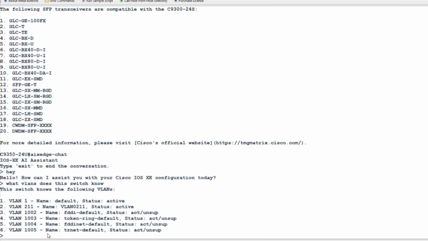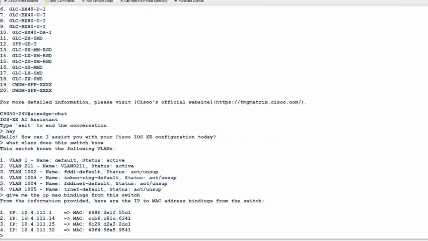Let's ask about the IP MAC bindings. Okay, and now we see information regarding the IP MAC bindings of this switch. This information is from the ARP table. But what if we want to configure something on the switch? Let's say that we want to configure a VLAN. Let's say VLAN 100 with the name GenAI.